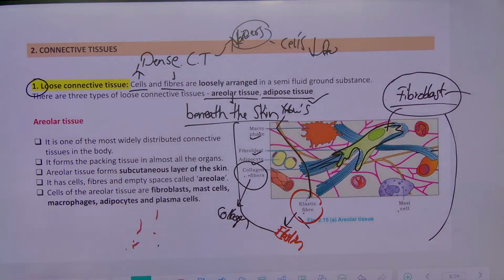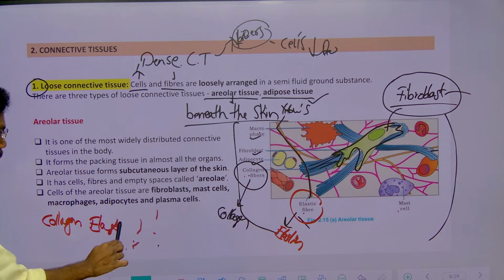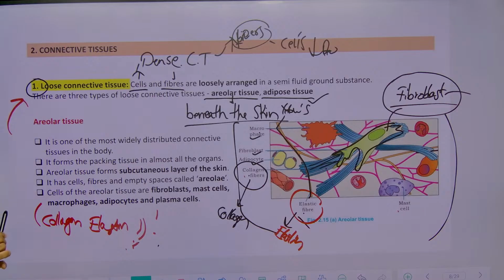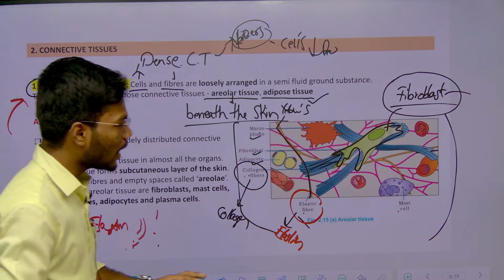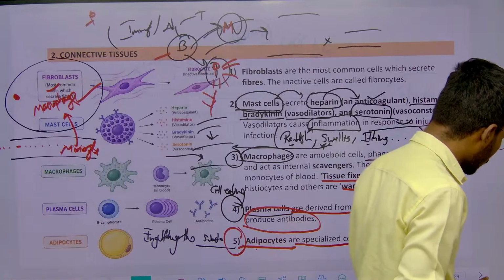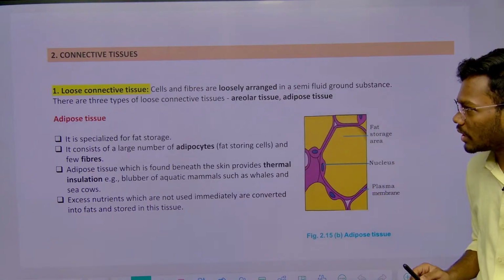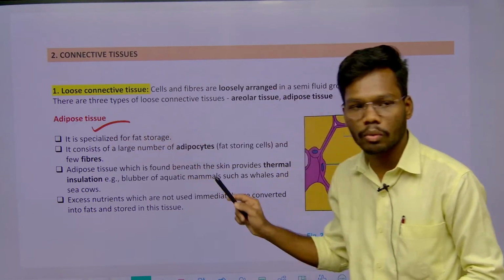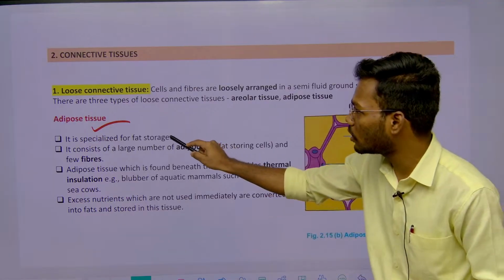Along with areolar tissue, we have some fibers called collagen and also elastin fibers present in where? Areolar tissue, which is exclusively present in loose connective tissue, right? And there is one more tissue called adipocytes or adipose tissue. It is specialized for the storage of fat.